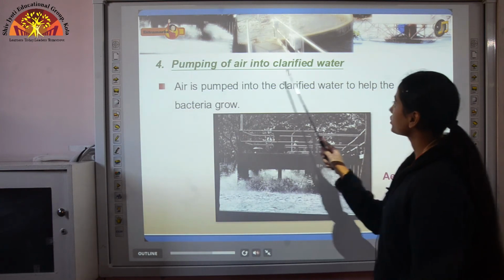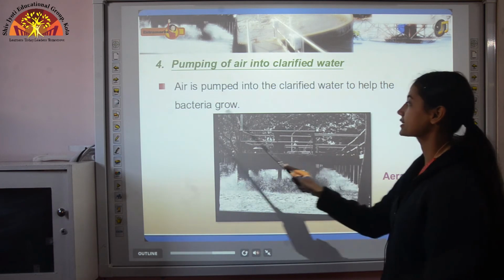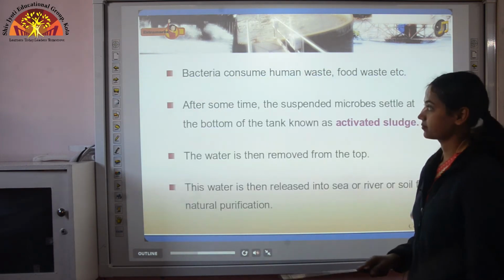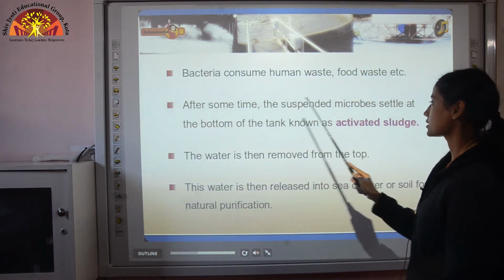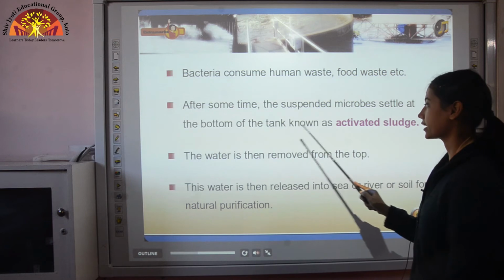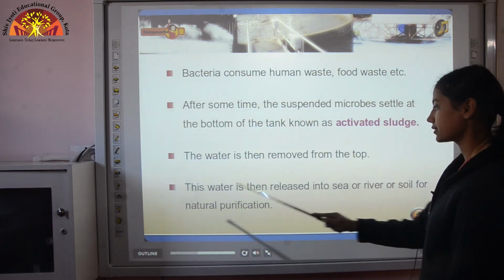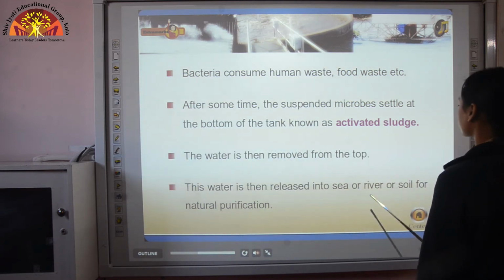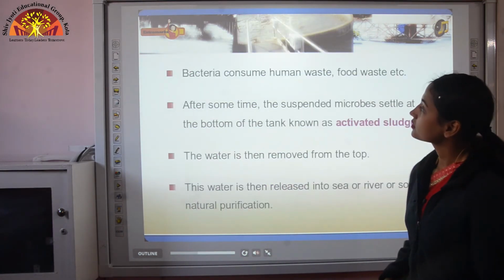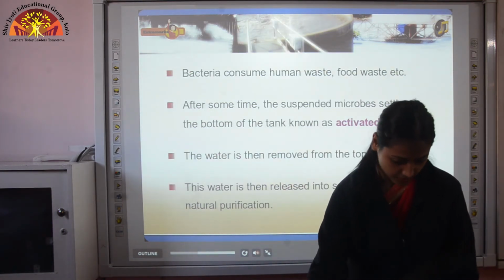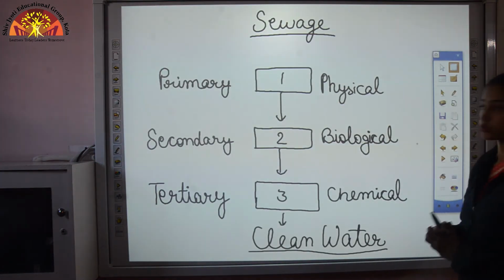Now, pumping of air into clarified water. Air is pumped into the clarified water to help the bacteria grow. Bacteria consume human waste, food waste, etc. After some time, the suspended microbes settle at the bottom of the tank, known as activated sludge. The water is then removed from the top. This water is then released into the sea, river or soil for natural purification. So these were all 4 steps. So we can summarize all those steps in this manner also.